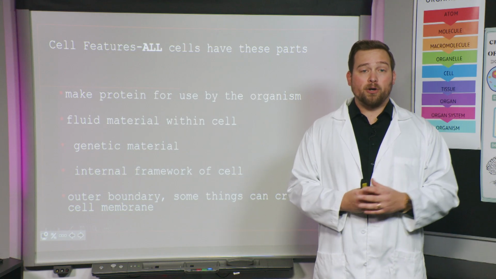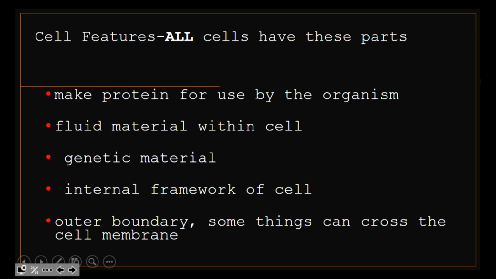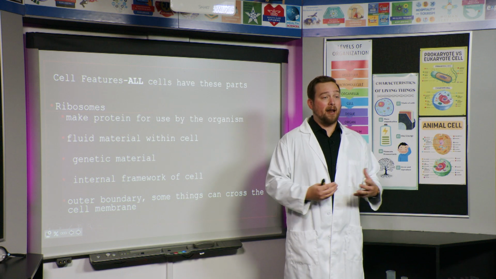So the first one I wanted to talk about was an organelle. This is an organelle that makes proteins, and they make proteins for use by the organism. Does anyone remember what that organelle is called? That's right, it's called a ribosome. Ribosomes are in cells and they make proteins. Proteins are very important because your body is totally made out of proteins.